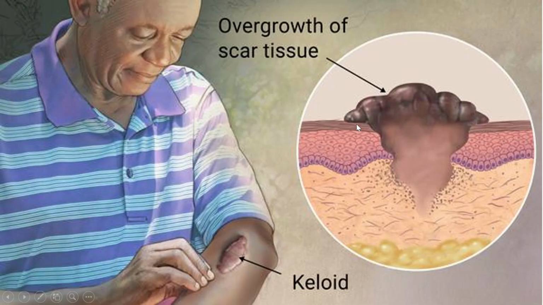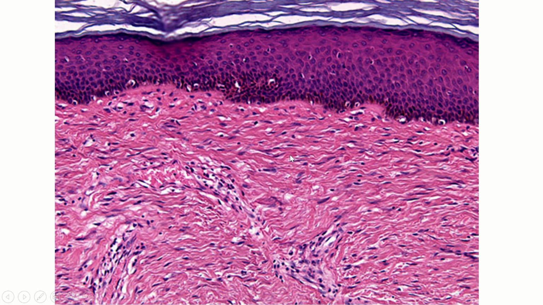So you can see here, your lesion was only from here to here, but the connective tissue growth is extending beyond this lesion. So this is the case of keloid. As I told you, microscopically you will just see collagen fibers along with these elongated fibroblastic cells. So that's all for today's practical.